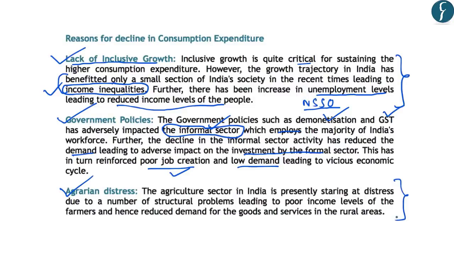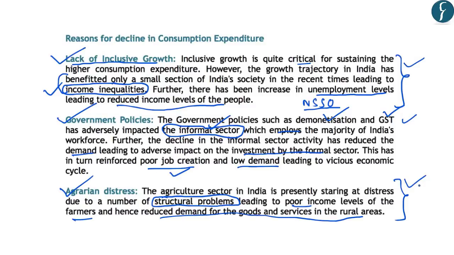Now, as we all know, the agriculture sector in India is presently going through a period of distress. This has mainly been due to structural problems in Indian agriculture. Although the government has come out with various policies, they have not reflected their results. This is leading to poor income levels of the farmers, and has led to a reduced demand for goods and services in the rural areas. So all these three important factors have led to a decline in consumption expenditure, which was mainly responsible for the slowdown in the Indian economy. And all these factors are the demand side factors which are leading to a slowdown in the Indian economy.